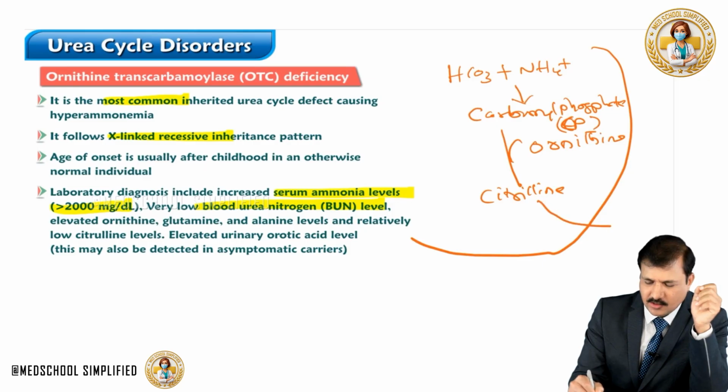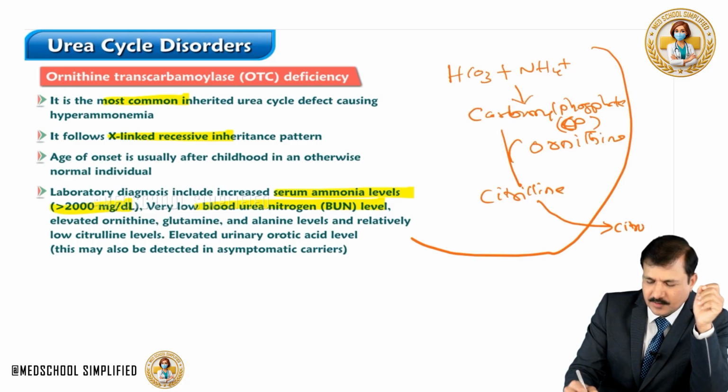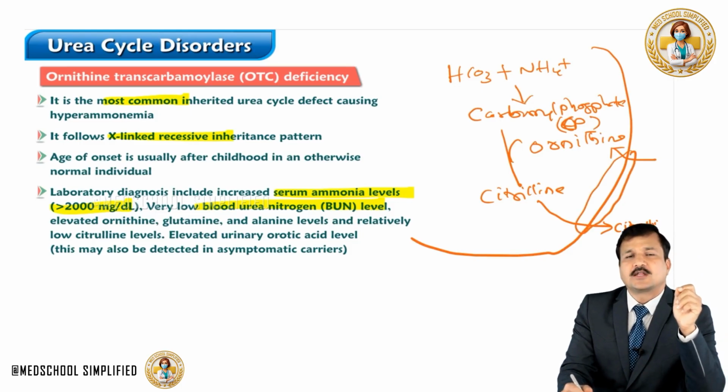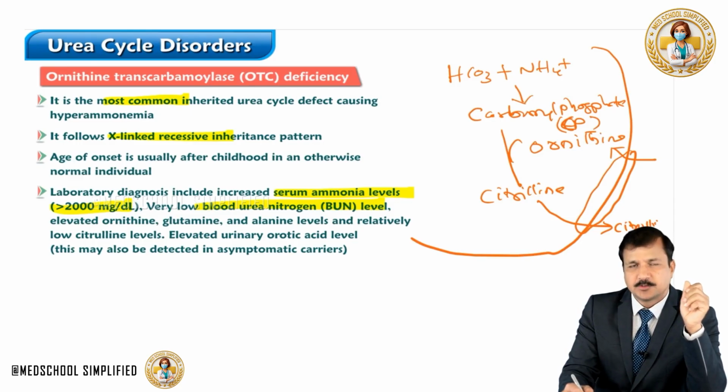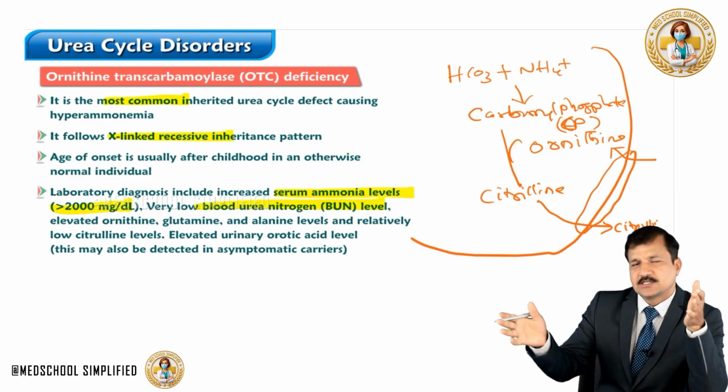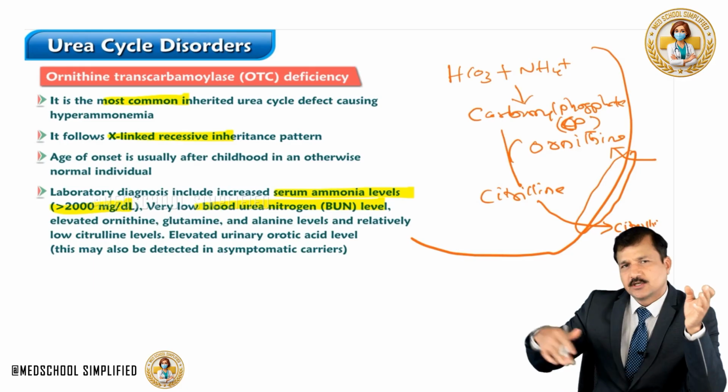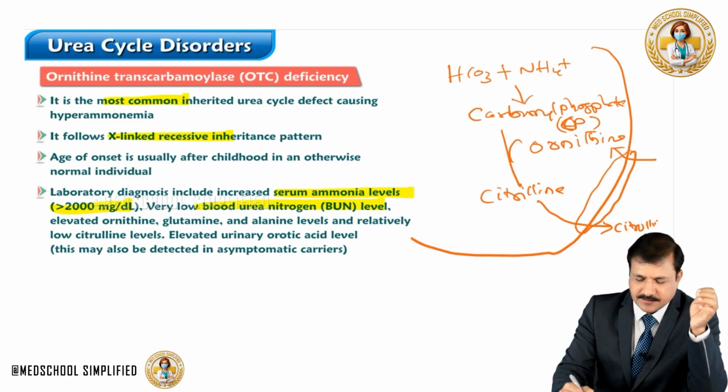Now the citrulline will go out of mitochondria into the cytoplasm while ornithine is coming in, and that is done by a single transporter, the ornithine permease transporter. It is allowing ornithine to get in while citrulline moves out into the cytoplasm.